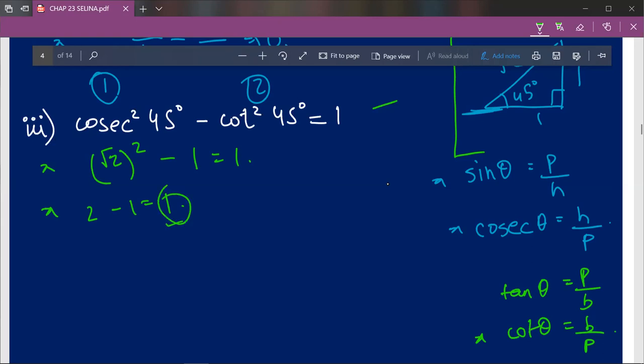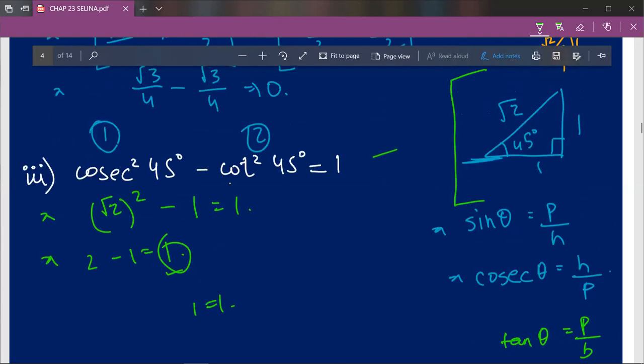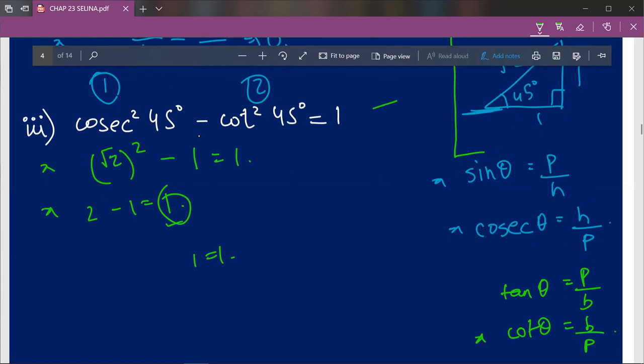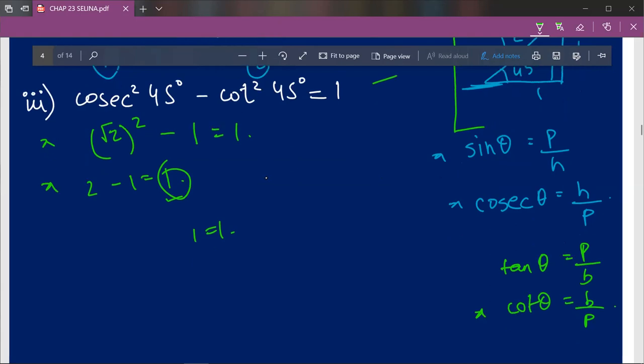So therefore 1 is equal to 1, and you could write a final statement as: therefore the value in LHS is equal to the value in RHS. Whatever final statement you have to write, that is according to your teacher. So our third question is proved. We'll move to our fourth question.